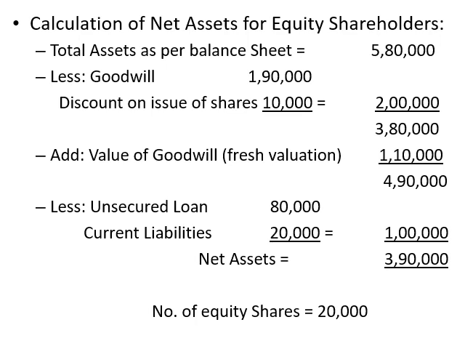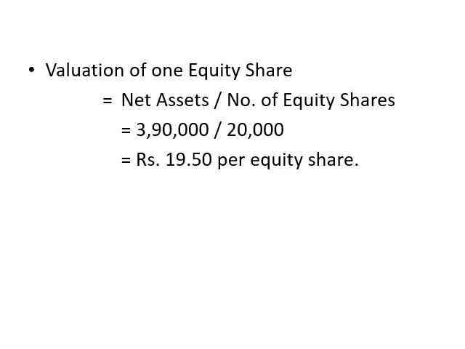Now once we get these figures, net assets and number of equity shares, we can go for the next calculation, the valuation of one equity share. That means what is the value of one equity share. So the total net asset is 3,90,000 after doing all the calculations, and the number of equity shares given in the balance sheet is 20,000. Therefore after dividing, we will get rupees 19.50 per equity share. That means the value of each equity share is 19 rupees 50 paisa. So that is how we are going to calculate the value of a share.